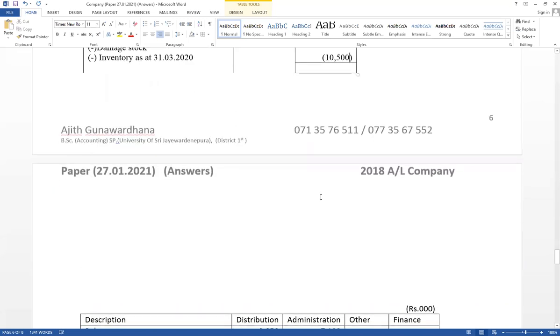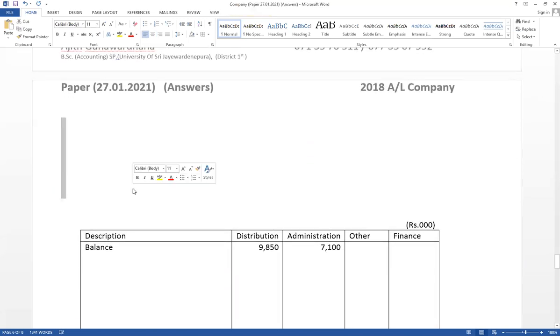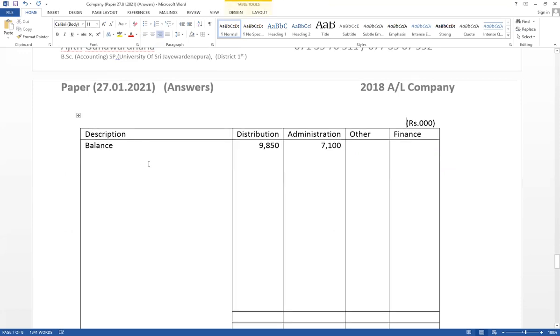As well as under expense, stock written off, other expense 400. Description is stock written off. The expense should be included under other expense. There are 3 marks available.